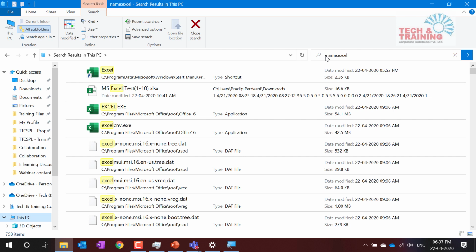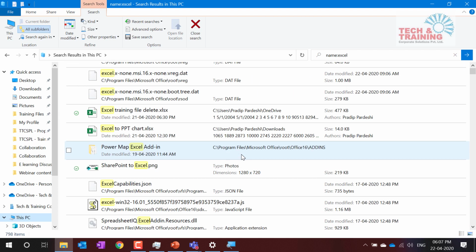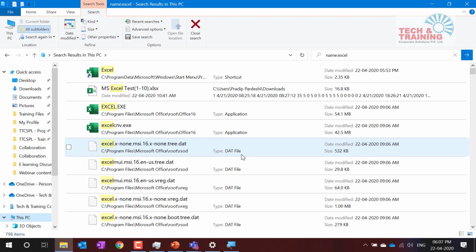Now I have 798 files, but that is still a pretty big number. I still cannot search among these files. So how do I go next? There could be various variations in what I am looking for, and I'm going to cover all these variations. The first variation is that what I'm looking for was not a file but a folder. If I could find that folder, I can find all the files.